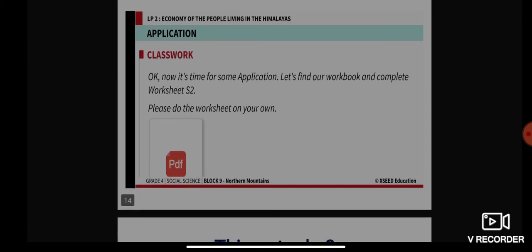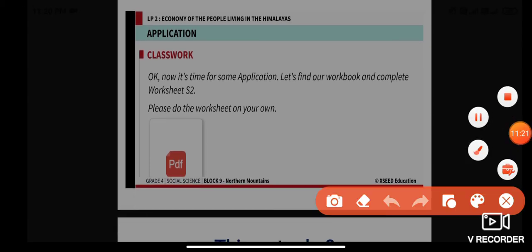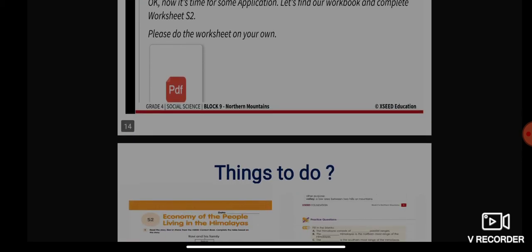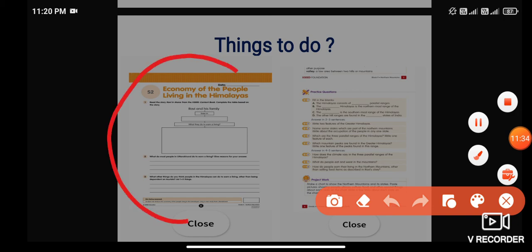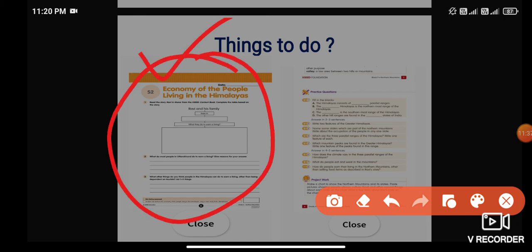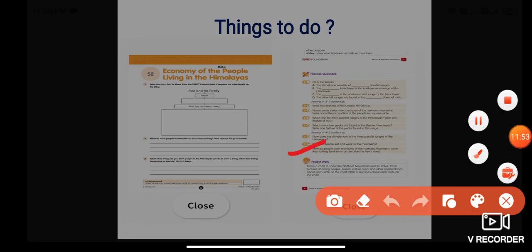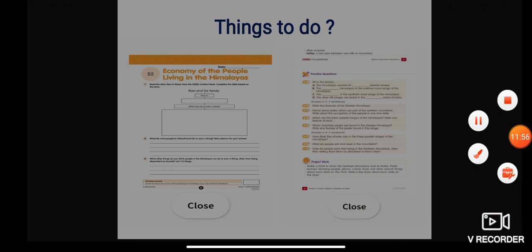Our work for today is, please complete your worksheet on your own. Please try it on your own. And also things to do: practice question, this is worksheet S2, and then you also have to do practice question number 8. Along with this worksheet, please do practice question number 8. So that is your work for today.